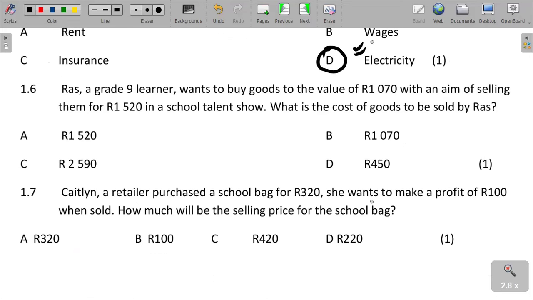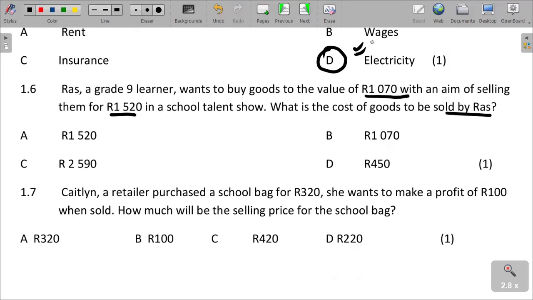this business. Ras, a grade 9 learner, wants to buy goods to the value of 1,070 with an aim of selling them for 1,520 at a school talent show. What is the cost of goods to be sold by Ras? We are saying he wants to buy goods for the value of 1,070 with the aim of selling them.